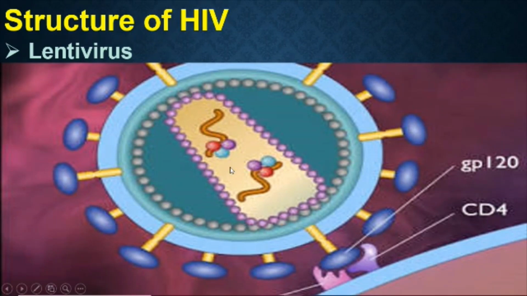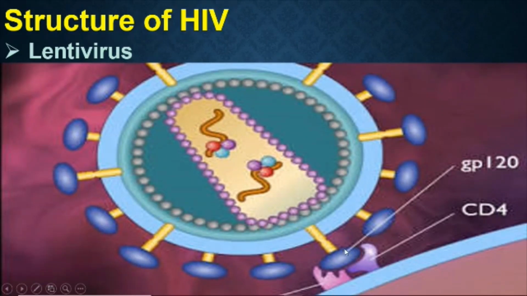So what are the chemicals present in this envelope, the outer region of this HIV? The outer region of this HIV is made up of a knob-like structure, almost like a door knob. These knob-like structures are called glycoprotein. Out of this glycoprotein, there are two different parts. One is a spike-like rod, and one is a blue color round knob-like structure.